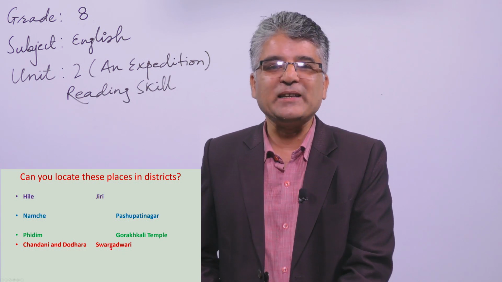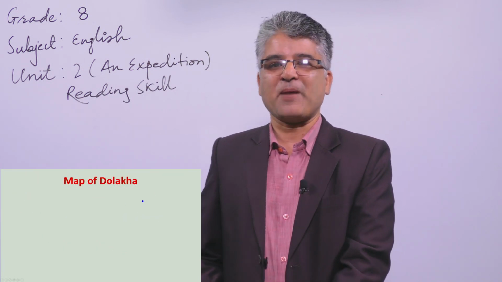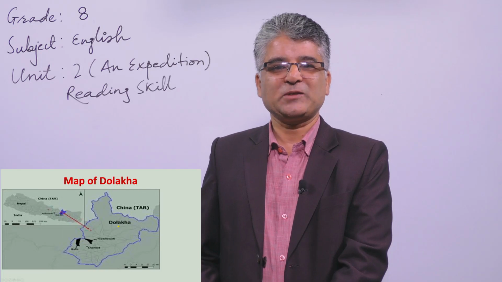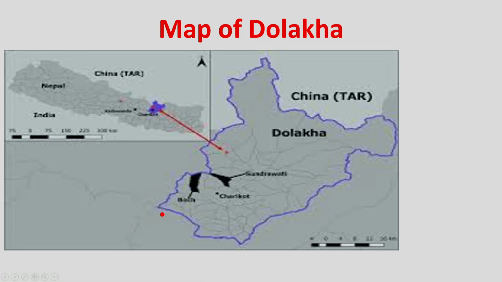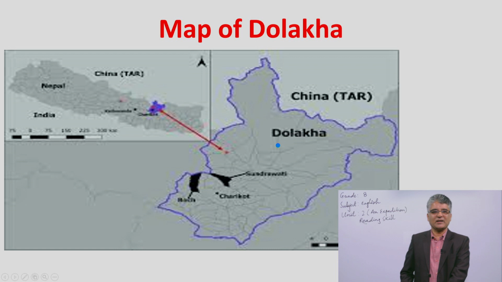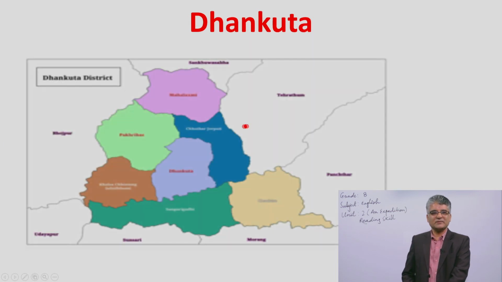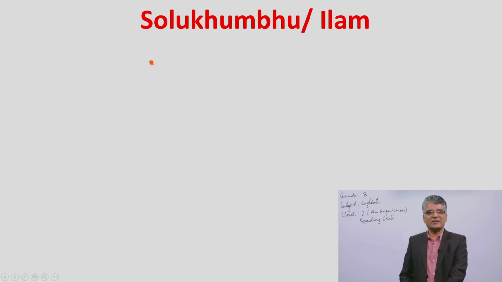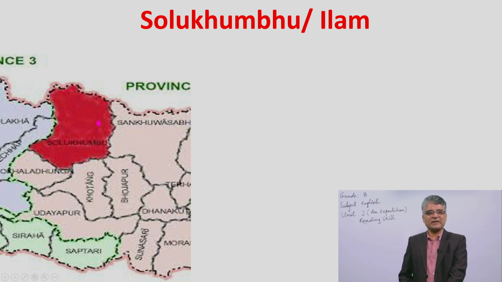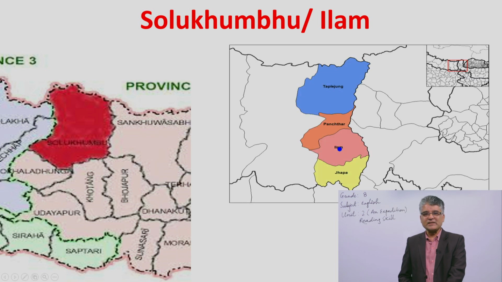Okay. Please check out the slide. Map of Dolakha. So this is the map of Dolakha. Okay. Similarly, Dhankuta. This is the map of Dhankuta. Dhankuta lies here. And Solukhumbu. Yes, you see, Solukhumbu is here in the map, in the slide. And Ilam, yes, Ilam is here. Here is Jhapa, Ilam, Pasthar, and Taplejong.